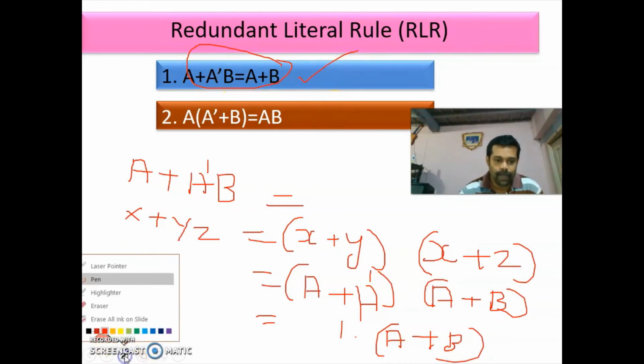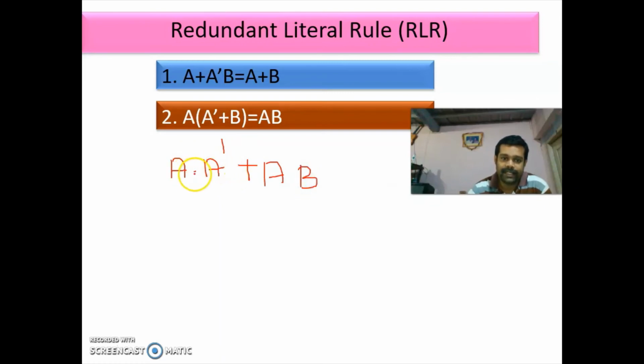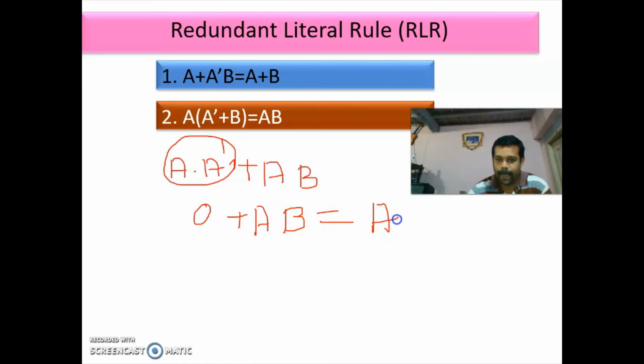So we have proved this one. Next one, A into A bar plus B is equal to AB. So you multiply A into A bar plus A with this B, AB. We already studied that A into A bar is 0. So 0 plus AB is equal to AB. So we have proved.